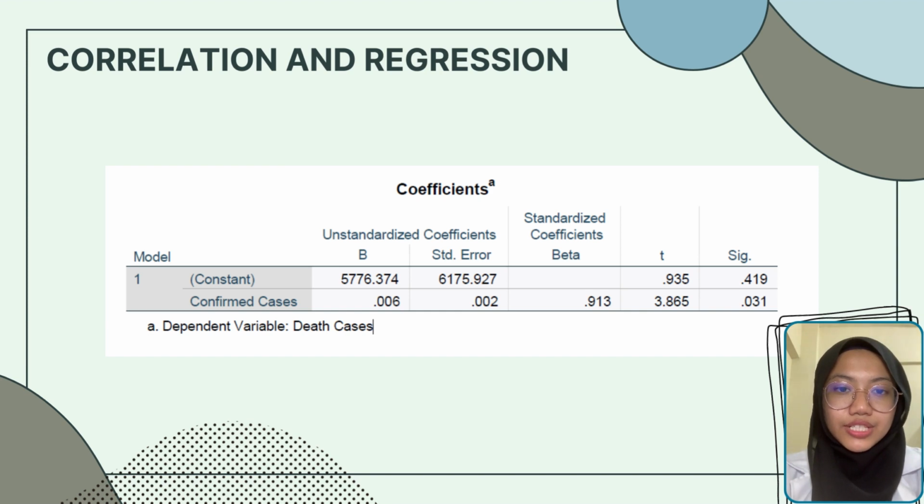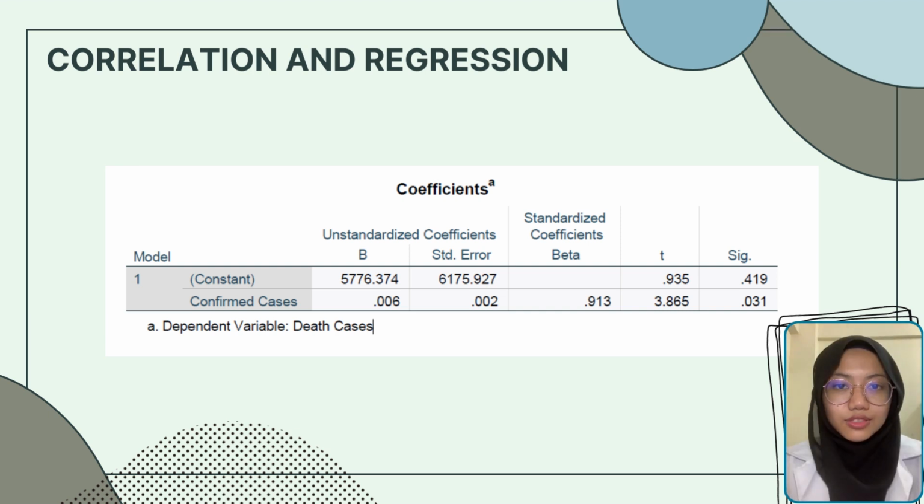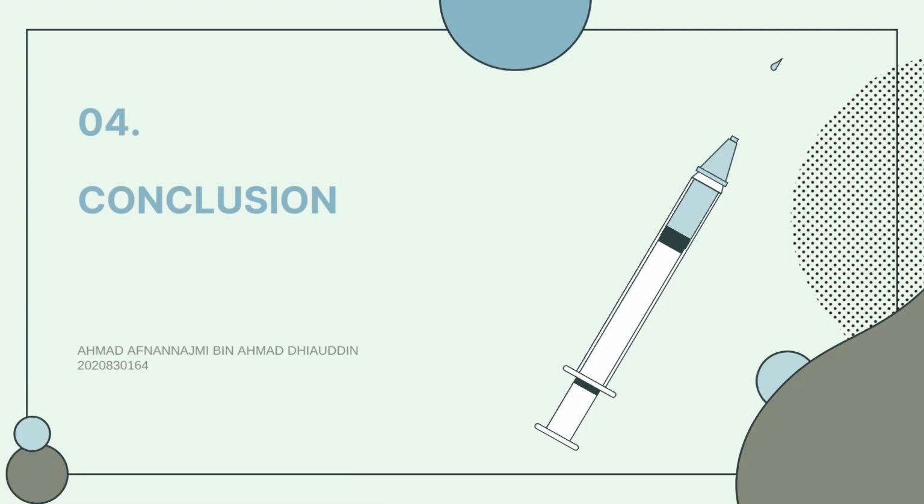The regression equation is y cap equal to 5.776 plus 0.626x. The value of B1 equal to 0.626 means that for every increase in number of reported cases, the total death will increase by 0.626 cases. For the slope, if the number of reported cases increases by 1 rate, the total death predicted will increase by 0.626.